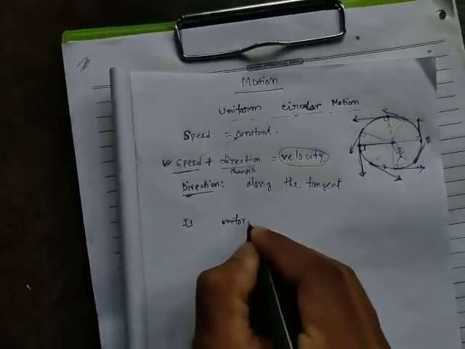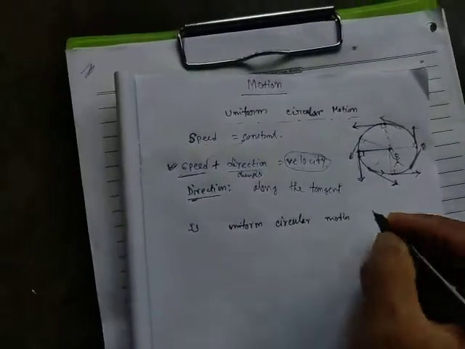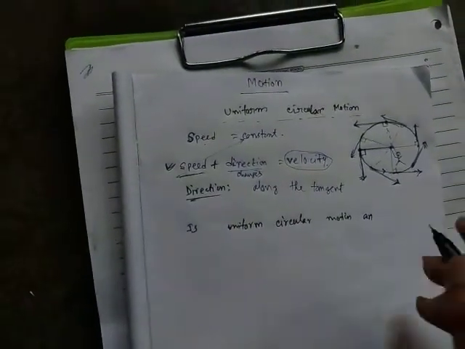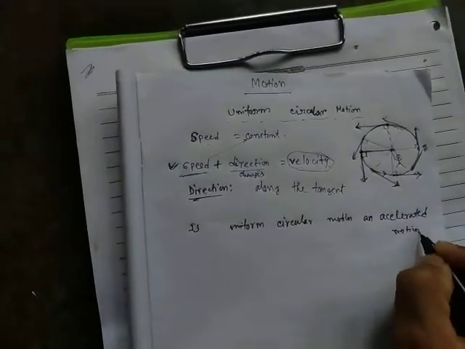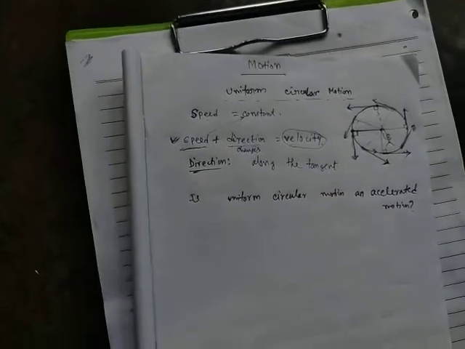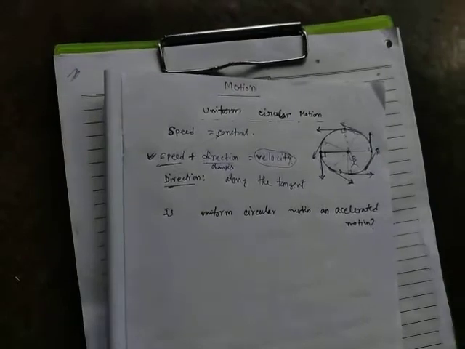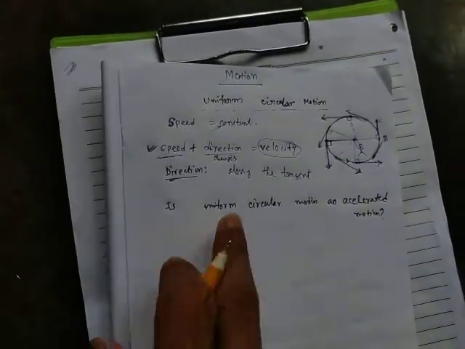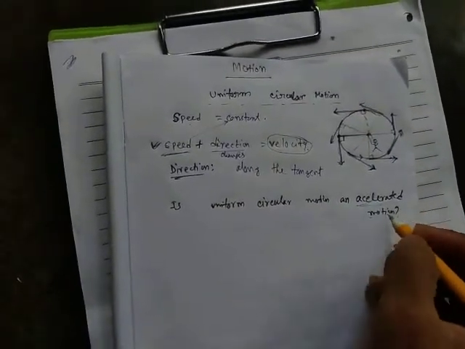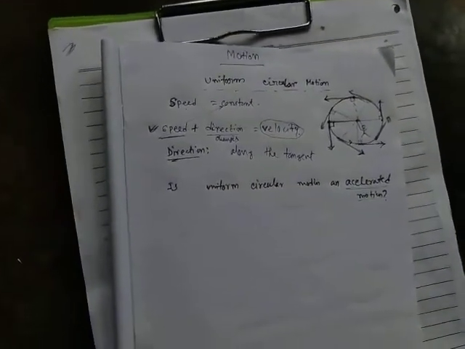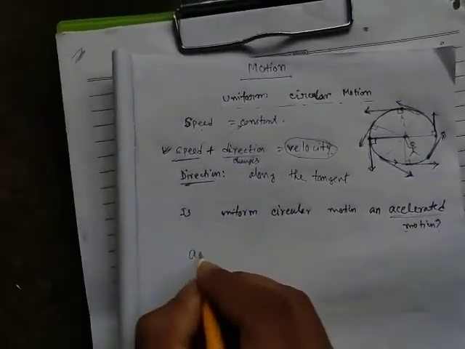Just listen to this question carefully. Is uniform circular motion an accelerated motion? Accelerated motion means there must be an acceleration. So what do we mean by acceleration?